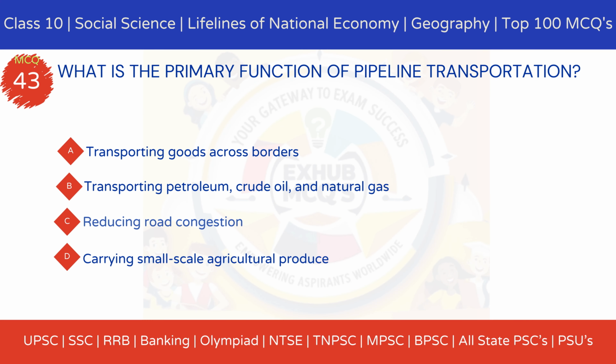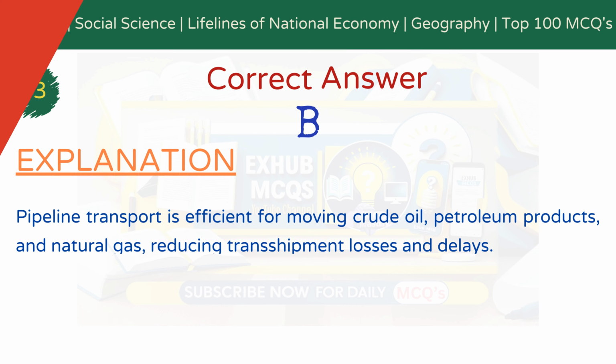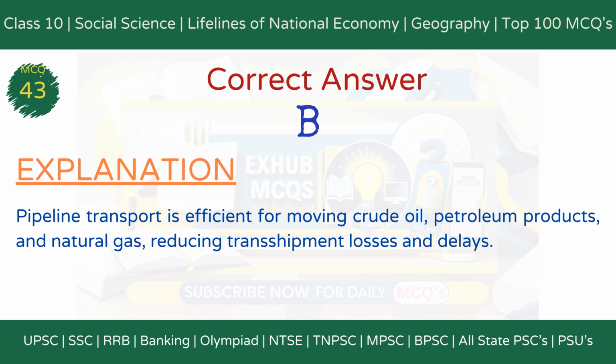MCQ 43. What is the primary function of pipeline transportation? Option A, transporting goods across borders. Option B, transporting petroleum, crude oil, and natural gas. Option C, reducing road congestion. Option D, carrying small-scale agricultural produce. The correct answer is option B, transporting petroleum, crude oil, and natural gas. Explanation: Pipeline transport is efficient for moving crude oil, petroleum products, and natural gas, reducing transshipment losses and delays.